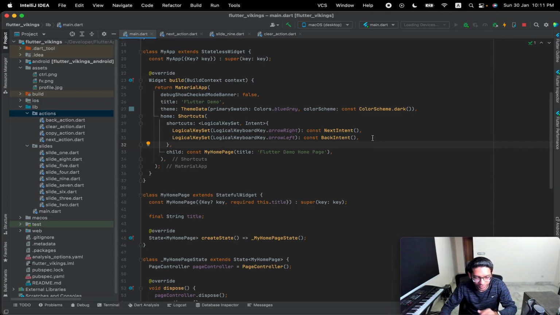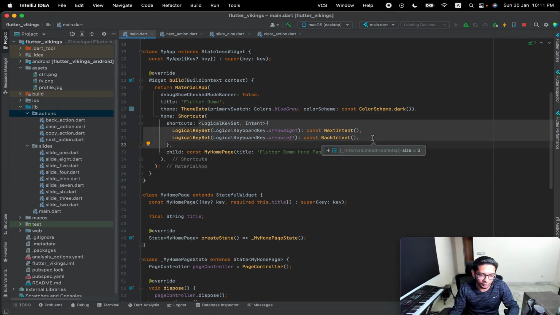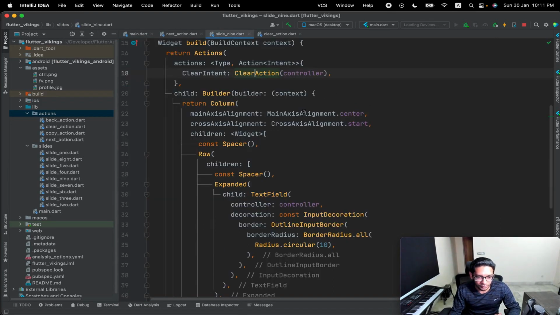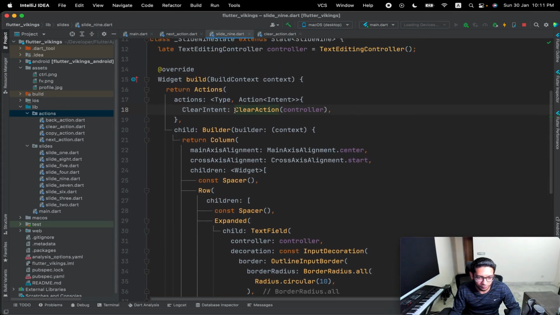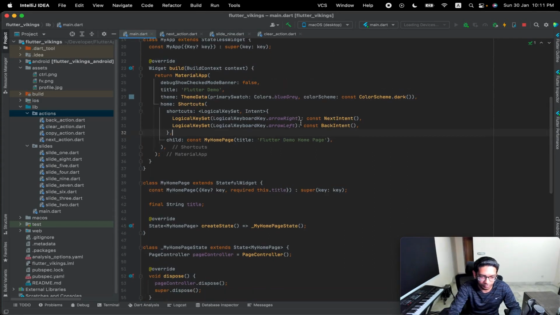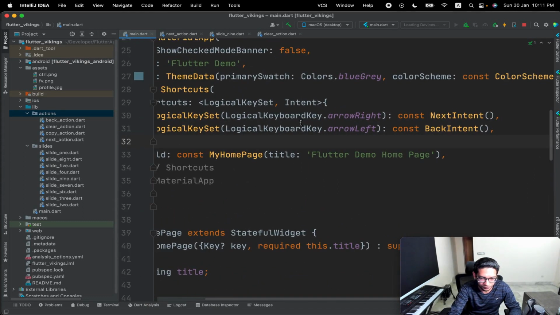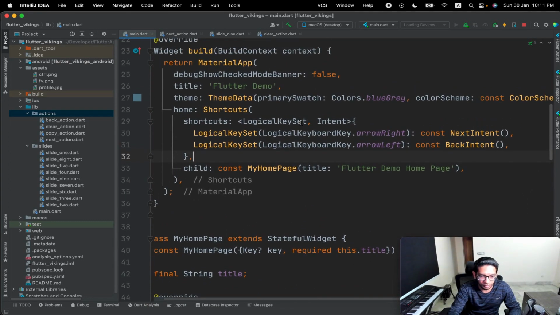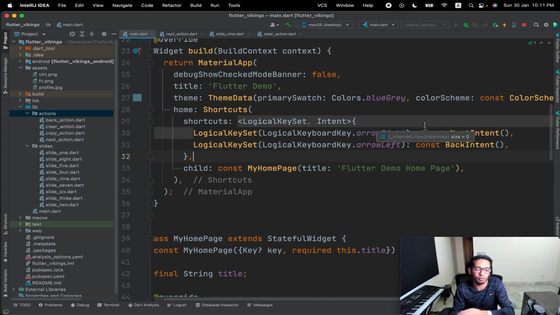So why did we do the whole intent and actions thing? Now you see that inside our slide 9 we have given our action, and inside this we are passing our controller, which is inside our stateful class, and this controller is not accessible here. Let me just zoom in if you can't see. So we don't have access to widget-specific things inside here. Therefore we use the intents to call our actions.